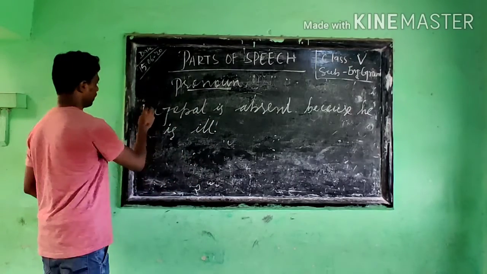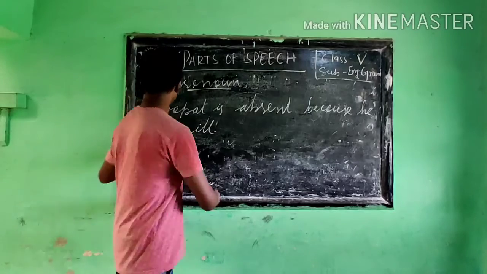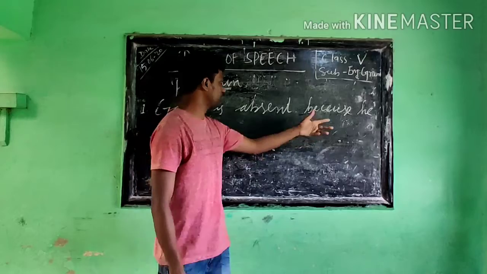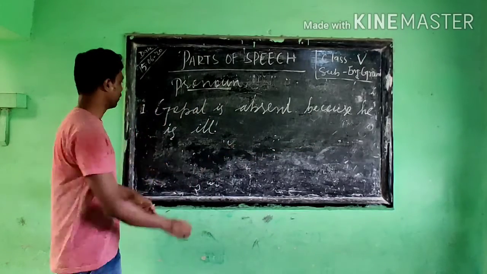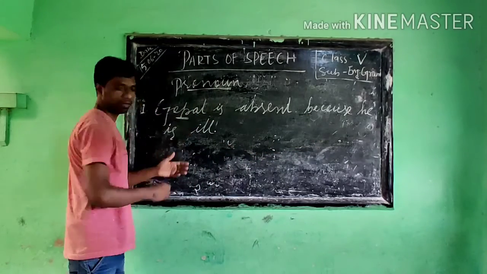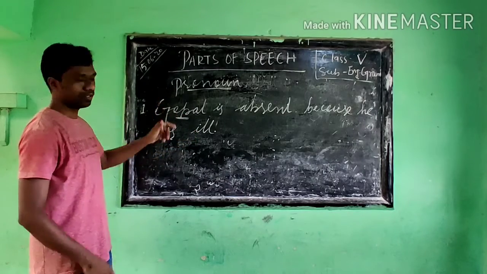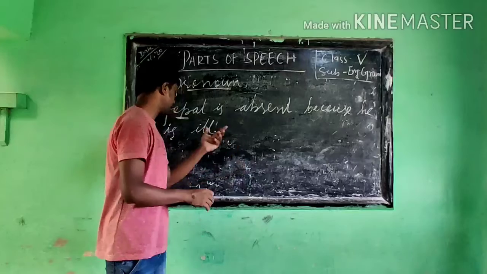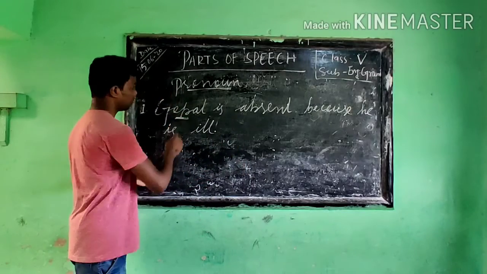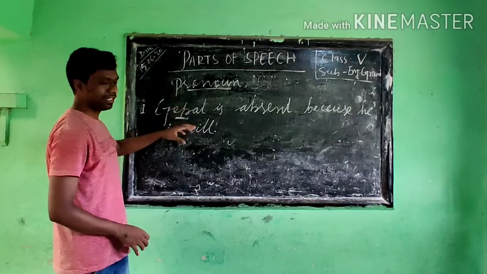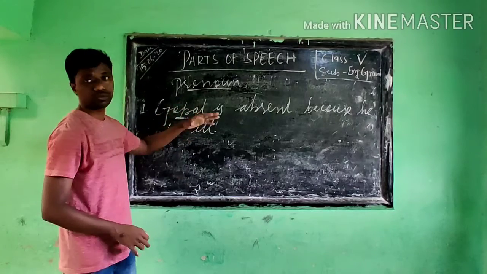You will see one example we have taken: Gopal is absent because he is ill. Gopal is a noun, which we saw previously. Gopal comes under the part of speech that is called a noun.